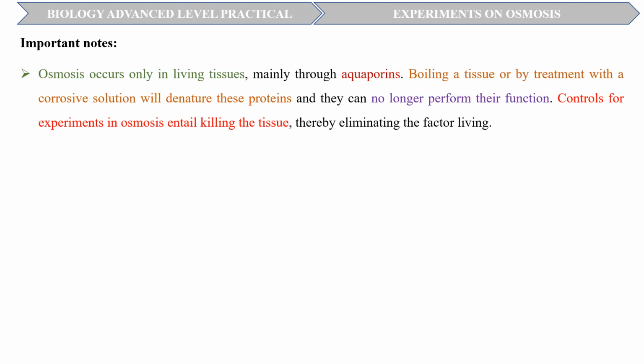Here we are going to look at some important points to note. Osmosis occurs only in living tissues. Since osmosis occurs mainly through aquaporins, which are proteins in the cell membrane, killing the cells by boiling a tissue or by treatment with a corrosive solution such as sodium hydroxide will denature these proteins and they can no longer perform their functions. This is why controls for experiments in osmosis entail killing the tissue, thereby eliminating the factor living.